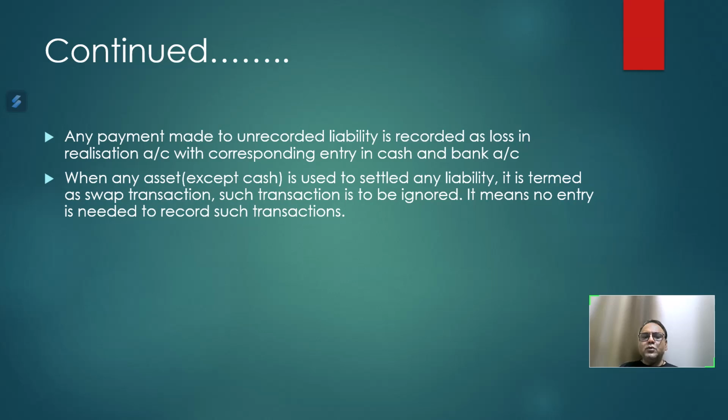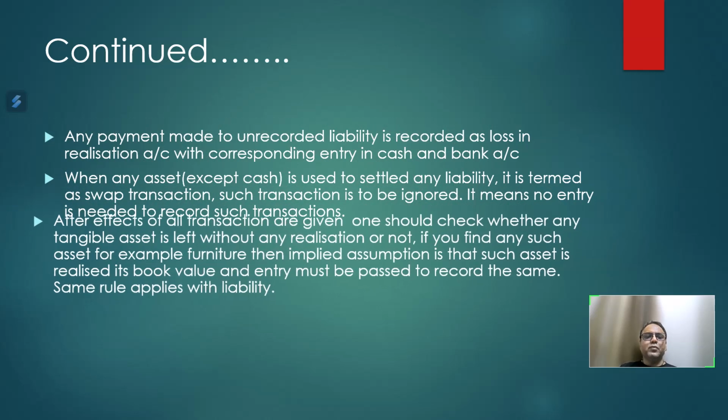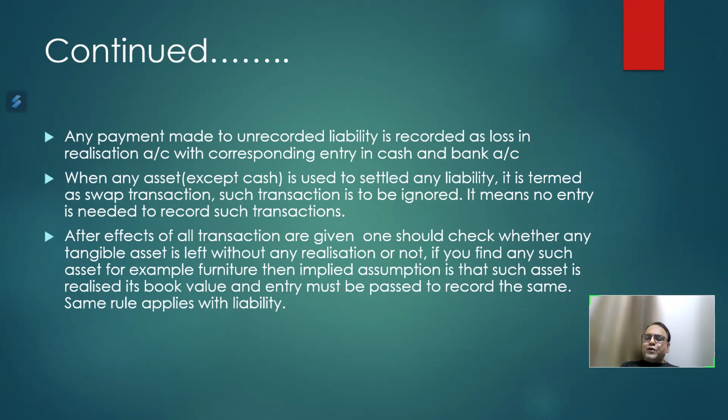So such transactions should be ignored. There is no need to record such transactions because both debtors and creditors are closed and transferred to realization account. So obviously, if debtors are given away for the settlement of liabilities, such transactions need not be entered in your realization account. It should be ignored.